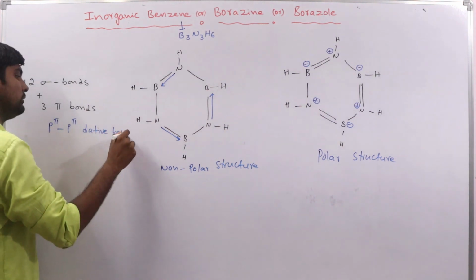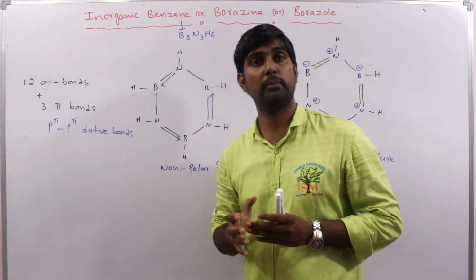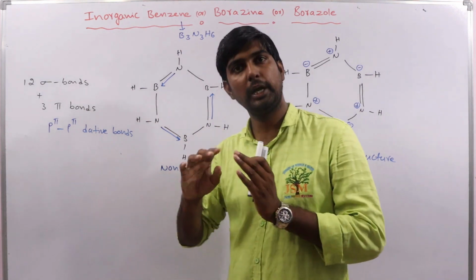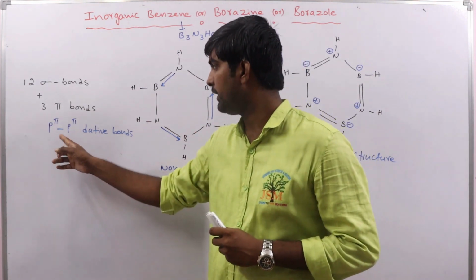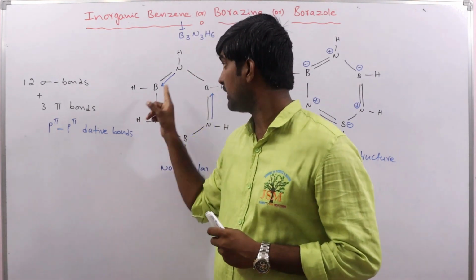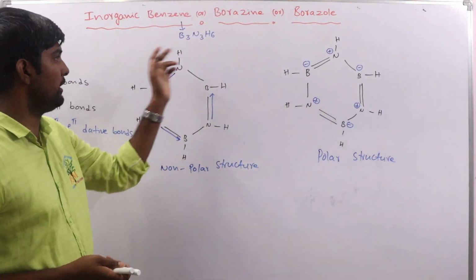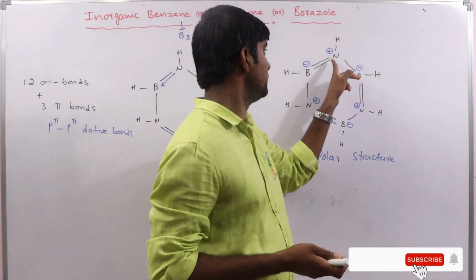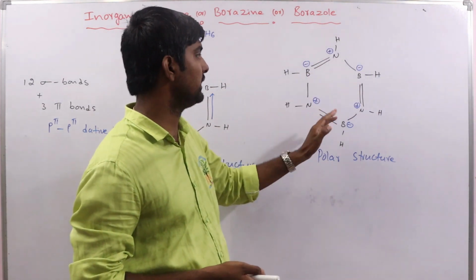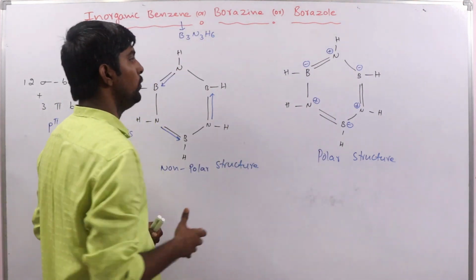Direct questions are asked many times, such as how many sigma bonds are present in borazene, how many pi bonds are present in borazene, or what is the type of pi bond formed in borazene. So many different questions are asked. The pi bond is formed by p pi overlapping, and it is also a dative pi bond. So, 12 sigma bonds and 3 pi bonds. In the polar structure this pi bond is considered a normal pi bond. So this is the non-polar structure and polar structure.